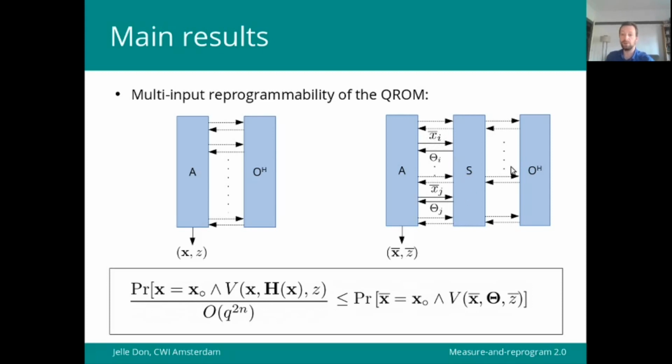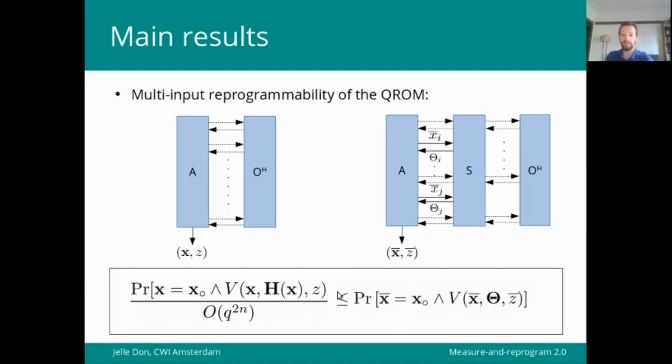It can then reprogram the oracle to fresh random values theta_i and theta_j and continue the run of the adversary such that its final output x bar, z bar will satisfy the same predicate V, but now with respect to these freshly programmed random values theta.